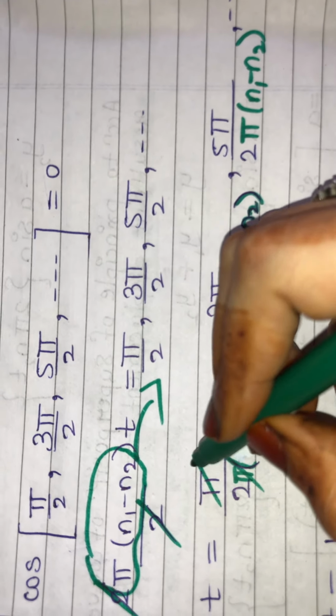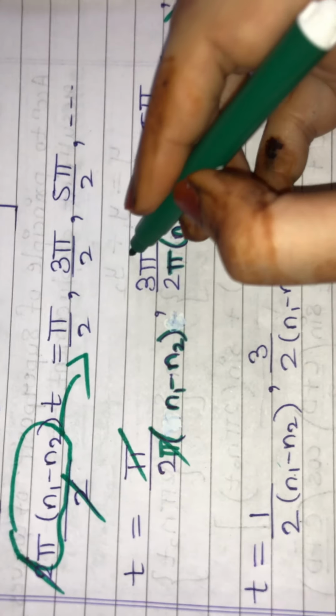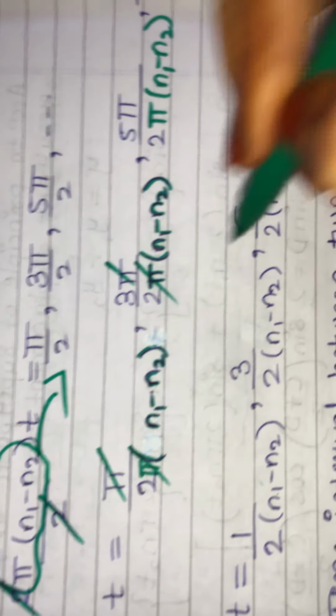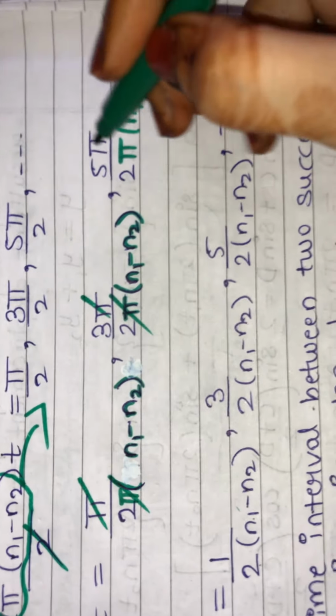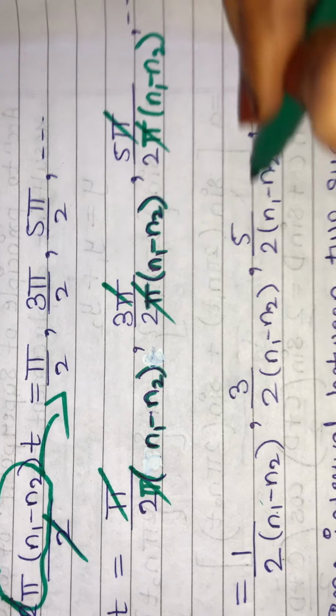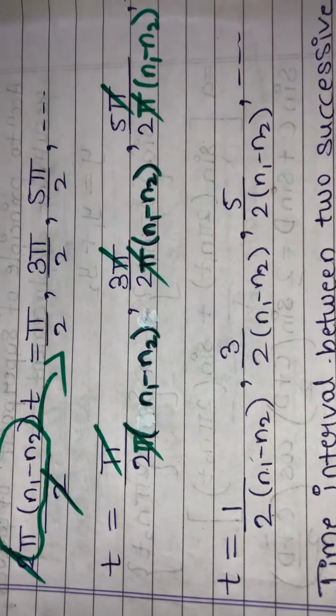Pi gets cancelled. What remains? 1 upon 2(n1 minus n2). Here again pi gets cancelled. What remains? 3 upon 2(n1 minus n2). Here same, pi gets cancelled, 5 upon 2(n1 minus n2). So what will be the distance between two successive wanings?